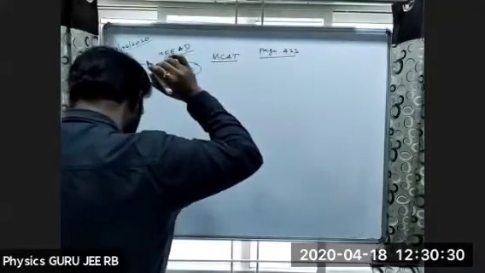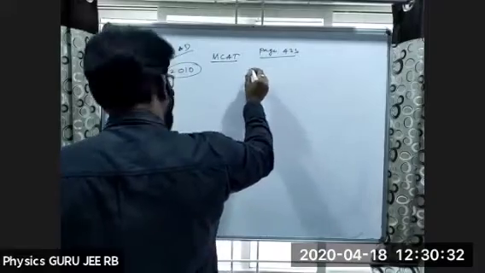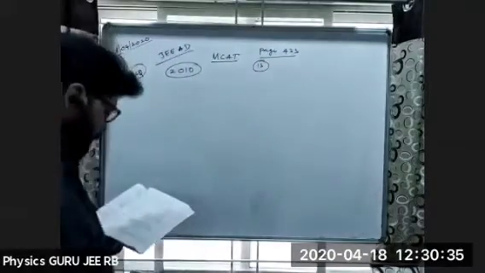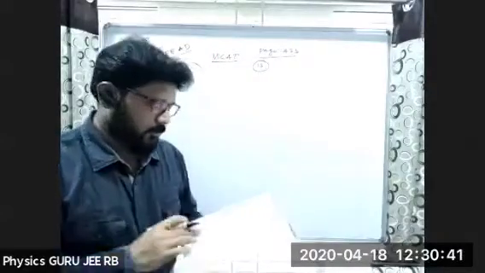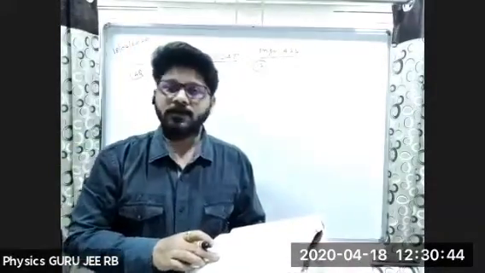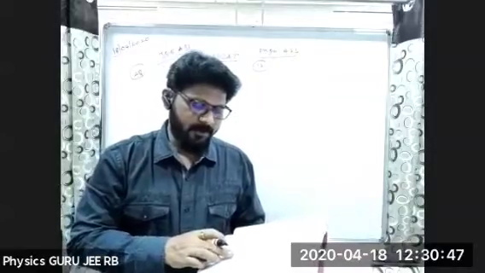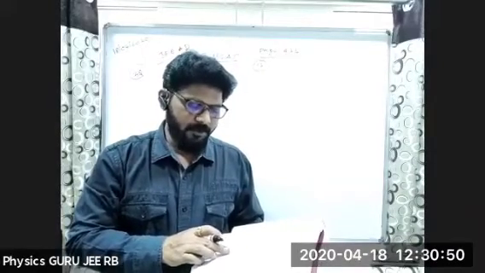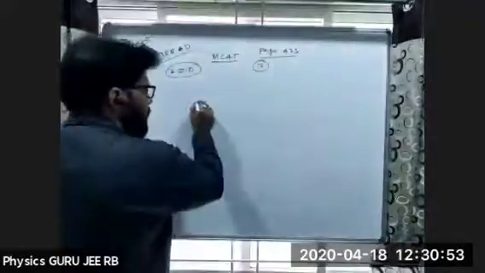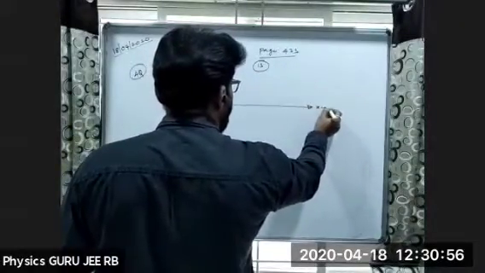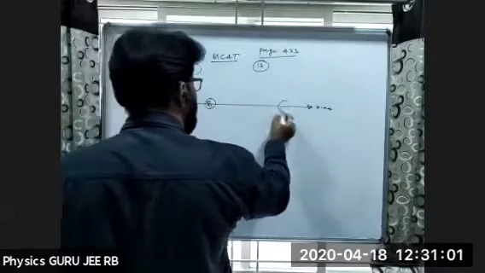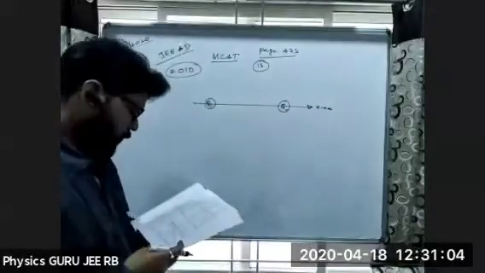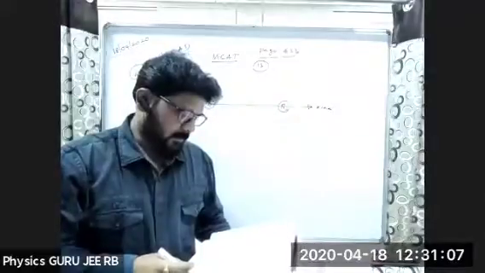The question number is 13. Let me write. A few electric lines of force for a system of two charges Q1 and Q2 are fixed at two different points along the x-axis. Let me take Q1 and another one Q2, like this. He has given Q1 and Q2 on the x-axis. Then these lines suggest.